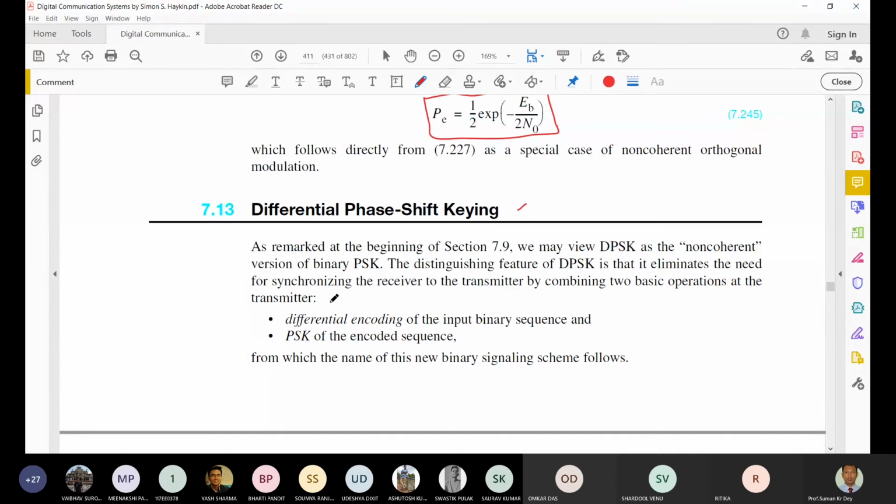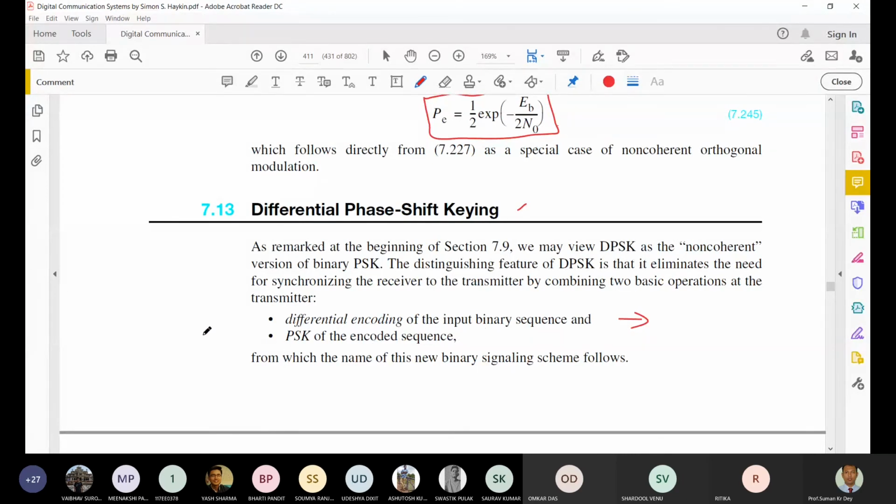So what combination of two functions is required? The first one is the differential encoding of the input binary sequence. Whatever binary sequence is coming into the transmitter should be differentially encoded, followed by PSK of the encoded signal.